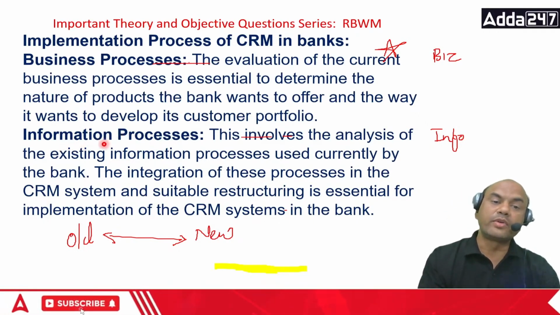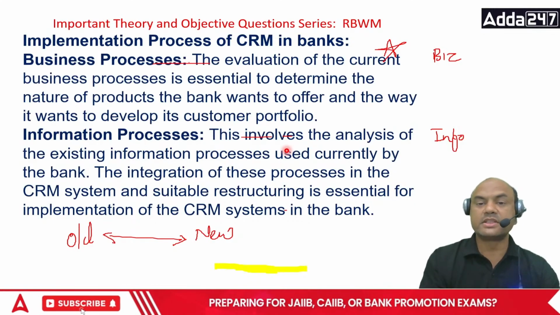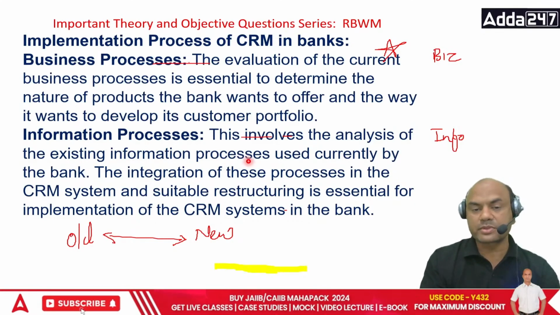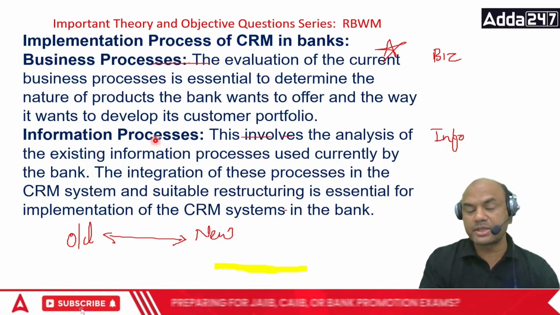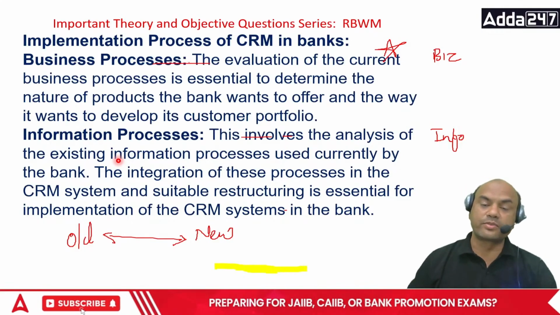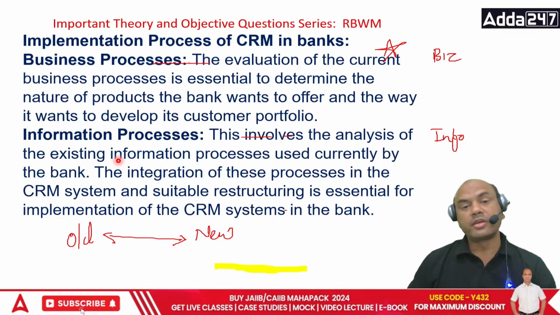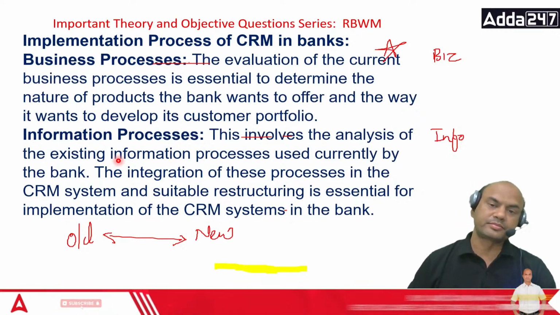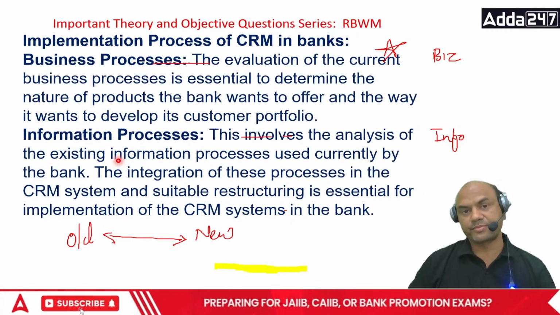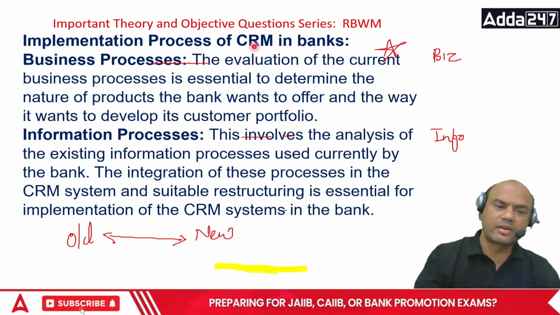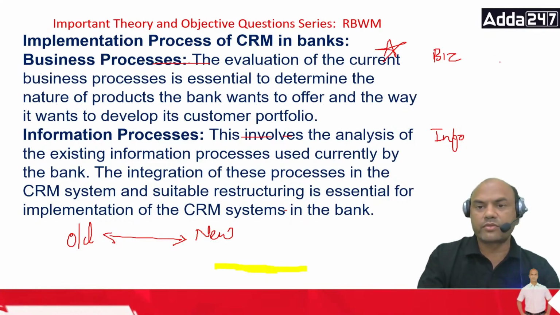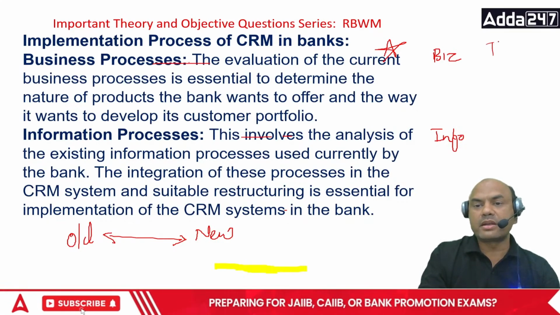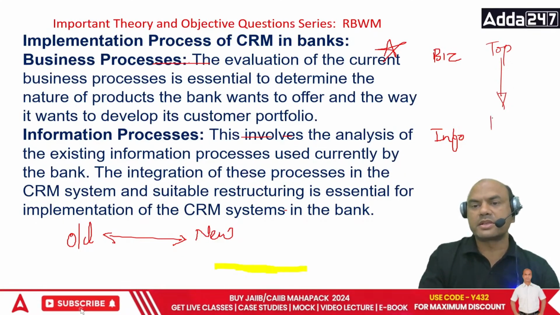Information processes. This involves the analysis of existing information processes used currently by the bank. Information process means what? How the information is transferred from lower level to top management. That is known as information process. Basically, information in any organization moves from top management to branch, generally like this, right?